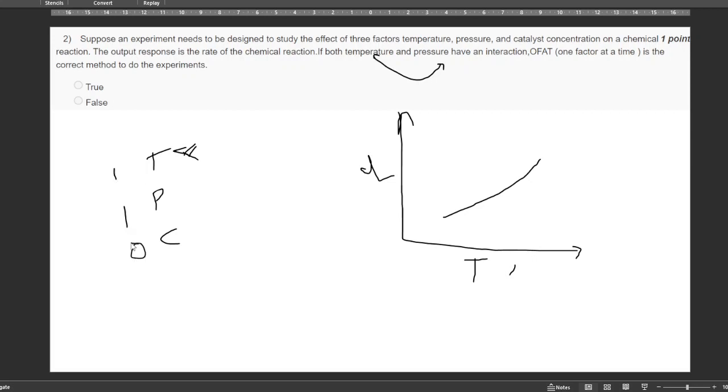I will explain in simple terms: like in binary conditions, if you have 111, 110, and so on, you have eight combinations. Similarly, we can conduct eight different experiments out of the three given factors. Out of which we are taking only one factor, which is temperature. So this is false.